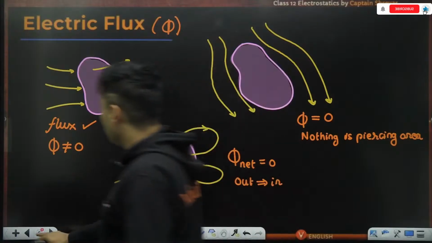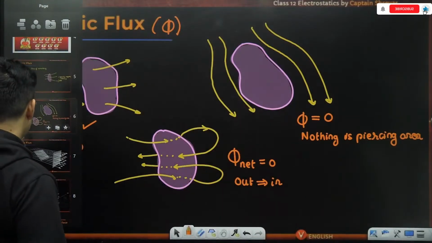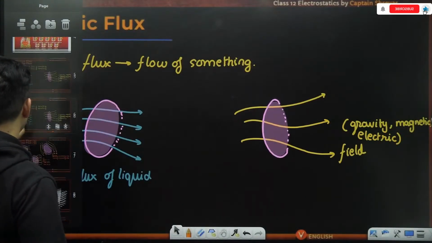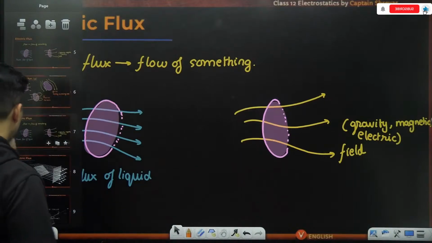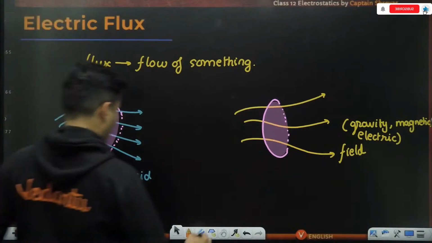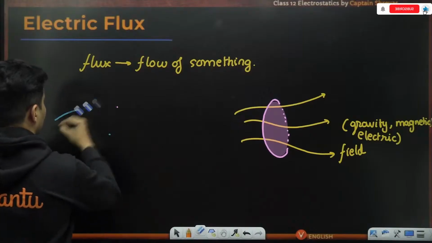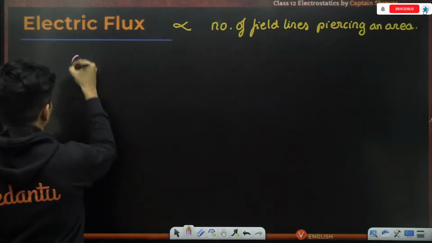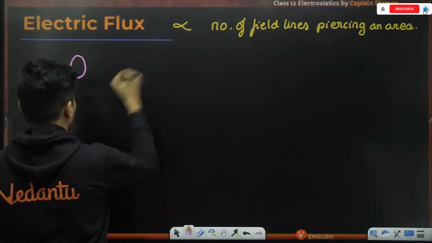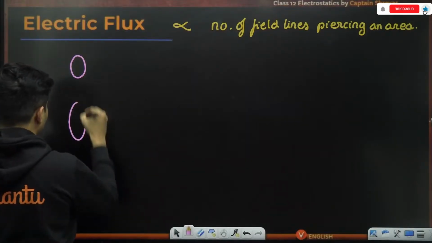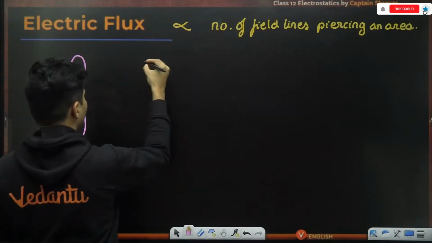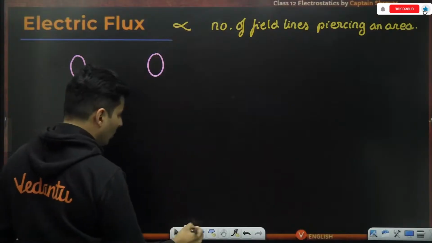In general, I can then say that I have a small area versus a big area versus that same area but with more number of field lines.